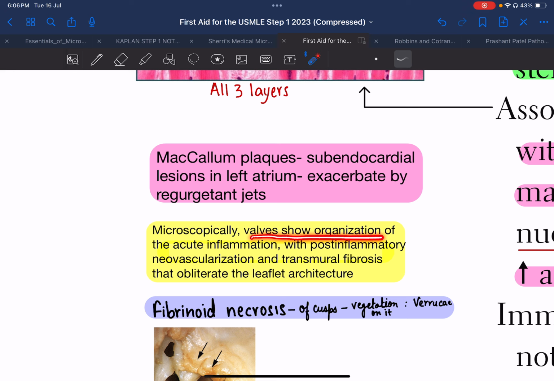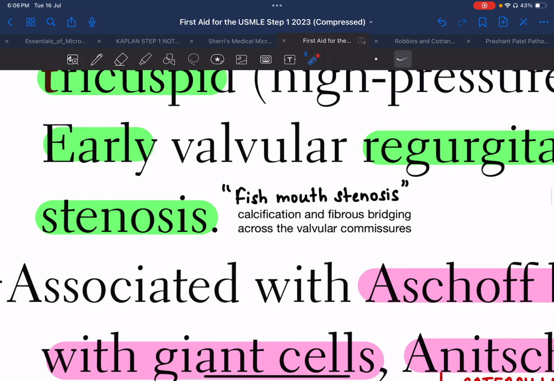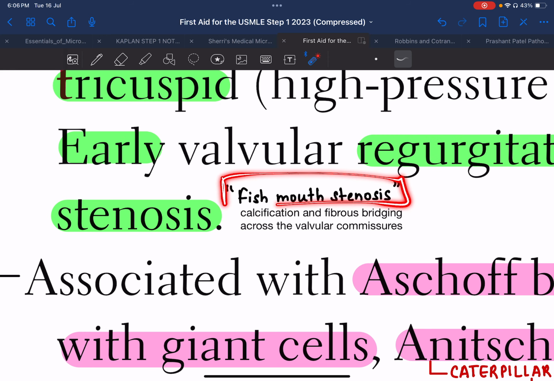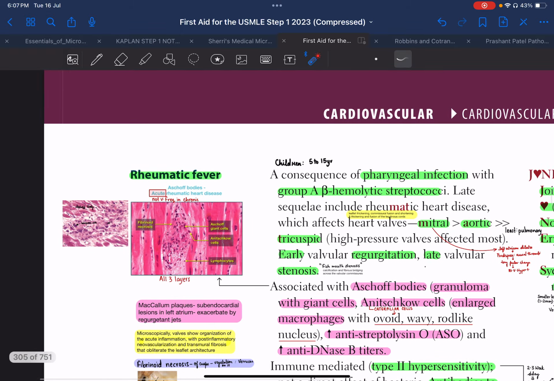Also, valves will show organization of acute inflammation with post-inflammatory neovascularization and transmural fibrosis, which will eventually obliterate the leaflet structure, basically causing late valvular stenosis. Now, this stenosis is typically called the fish mouth stenosis. Why is it called so? Because the calcification and the fibrous bridging which take place because of this inflammatory condition cause a fish mouth like appearance across the valvular commissures. So, there is fish mouth stenosis in acute rheumatic heart fever.